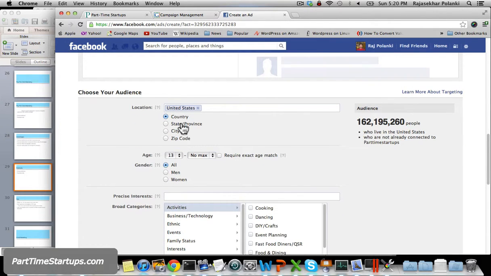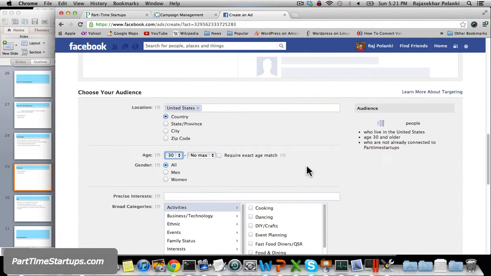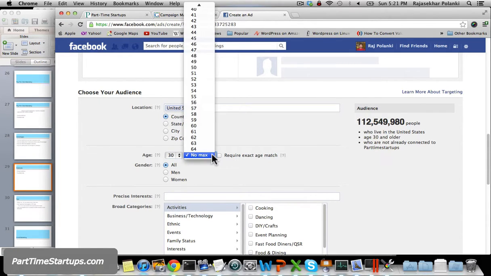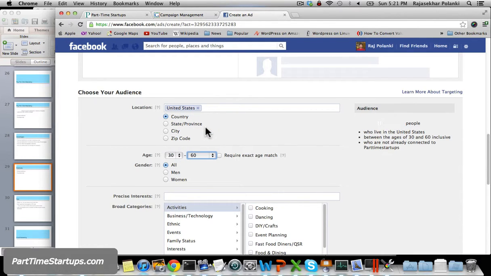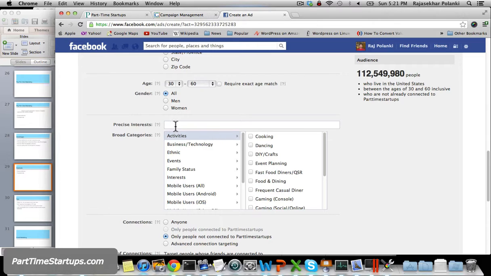So here I want to target the United States. With the current factors, I can reach 162 million people if I leave it as it is. But I want to reduce it by age because I'm targeting part-time startups. Let's say I want to target people 30 years old plus. There are 112 million, which is not bad. But I want to limit the upper age to 60 also. Okay, that didn't change these numbers on the right side much. Okay, good.